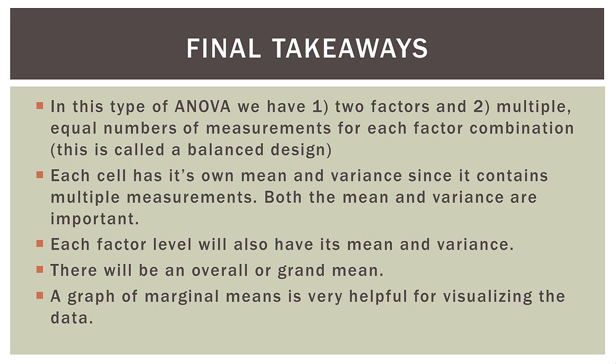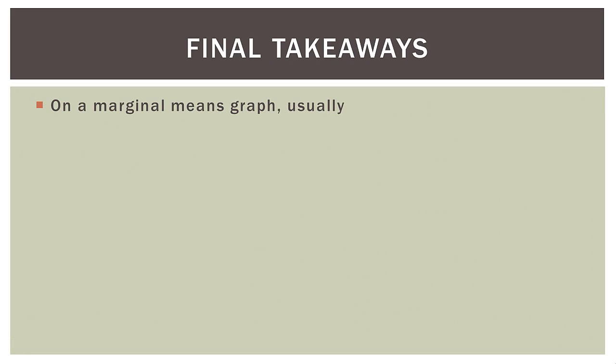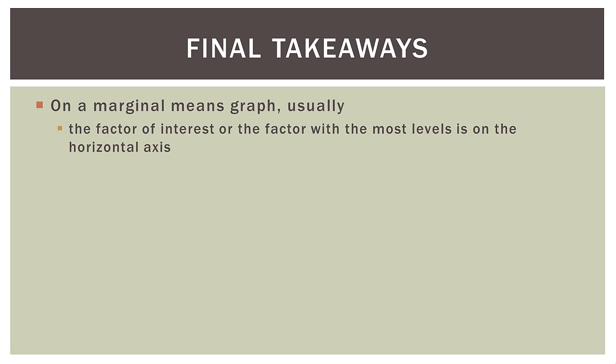A graph of marginal means is very helpful for visualizing the data. So the graph of marginal means is extremely helpful in your overall interpretation. On a marginal means graph, usually, the factor of interest or the factor with the most levels is on the horizontal or the x-axis along the bottom.